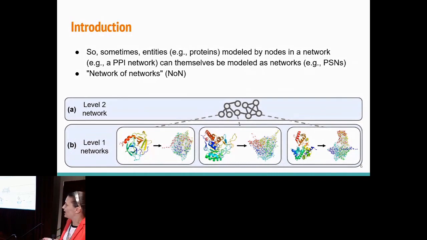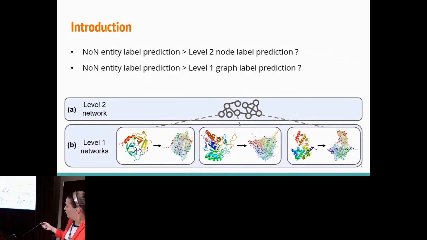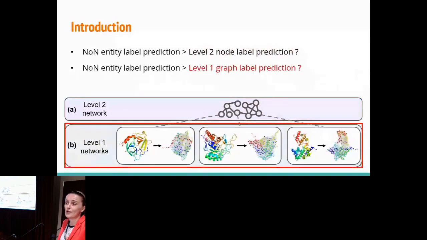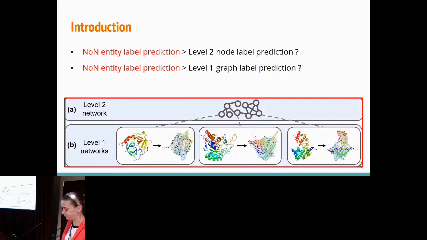So what we are asking is, rather than traditional level 2 node label prediction alone, or level 1 graph label prediction alone, what happens if we do network of networks based entity label prediction? Will we predict labels more correctly?